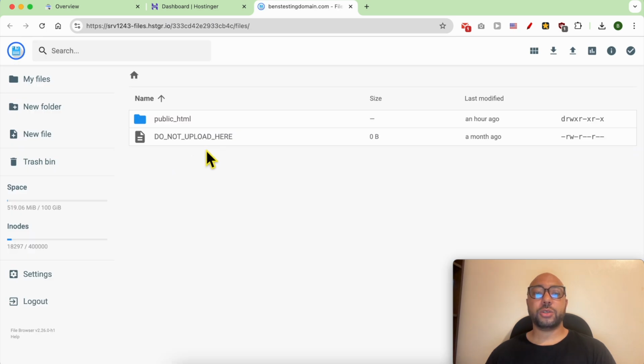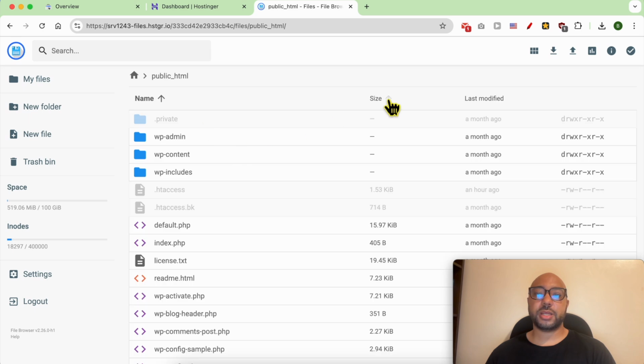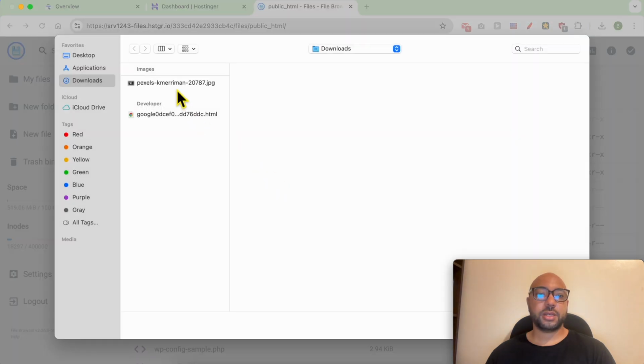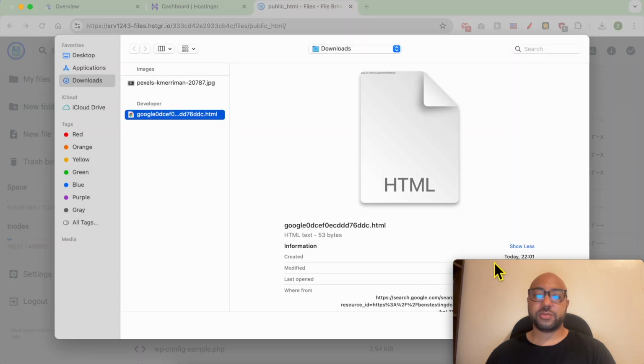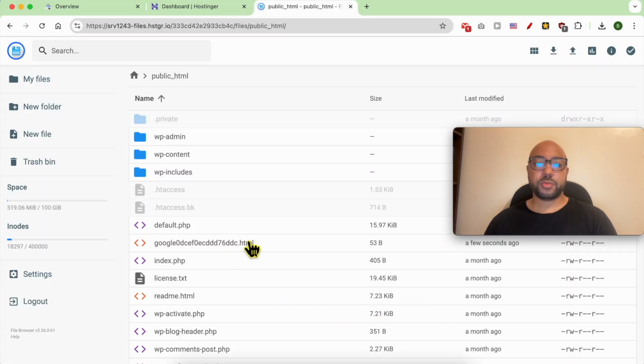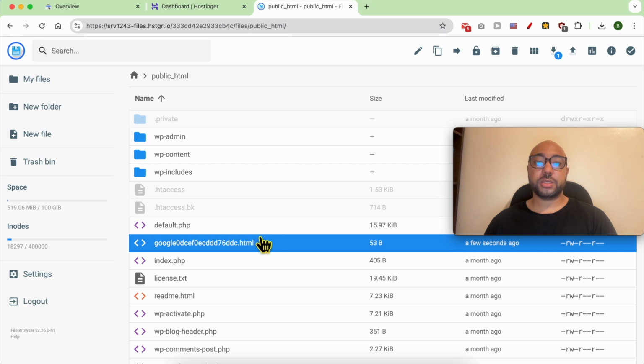Do not upload your HTML file here. Instead, go inside public HTML. And now let's upload this file. Click select file. Locate, this is my HTML file. Click on open. And my HTML file is uploaded successfully.